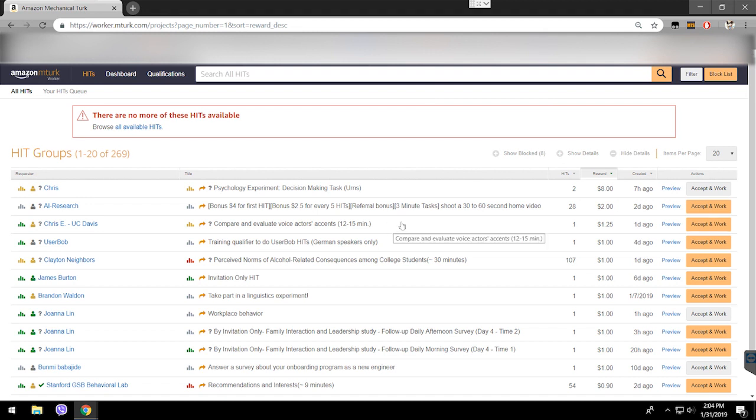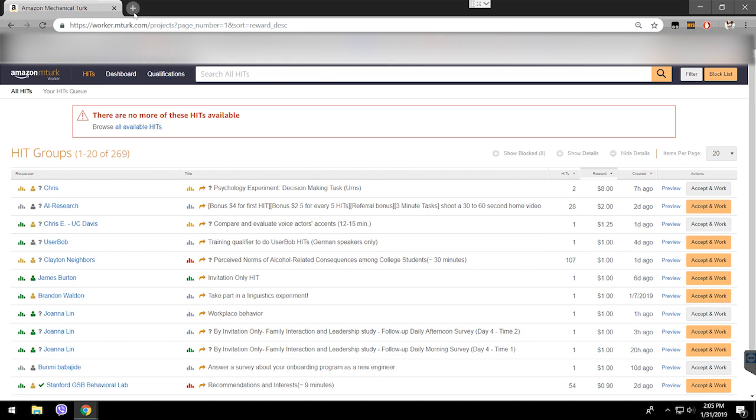So what happens is everyone on MTurk, or not everyone, most of the people using MTurk use scripts. So it's very difficult to catch the hits when they drop, right? So what you need to do is learn how to use scripts. Otherwise, you'll hardly make any money at all. Okay, so scripts are a must to make money on MTurk. Okay, it's not illegal, but some of them are illegal. But most of the ones people use are not illegal, and no one gets banned for using them.